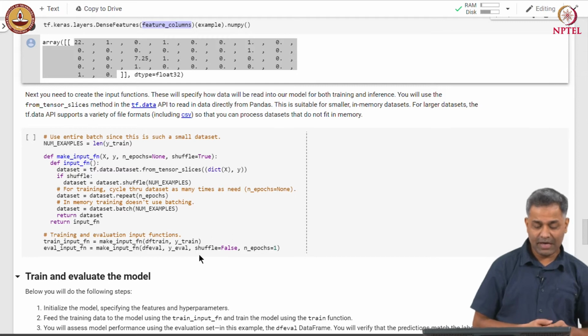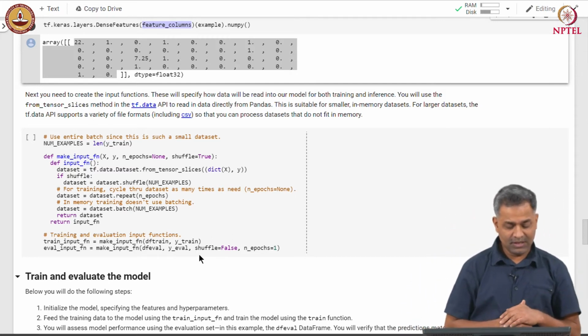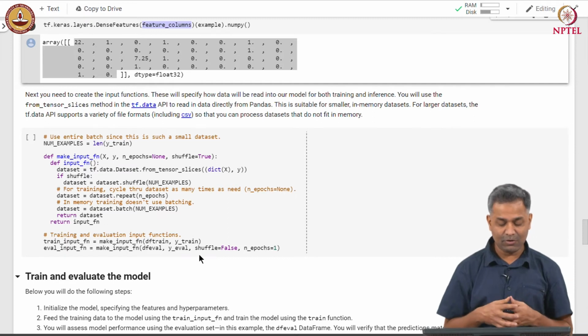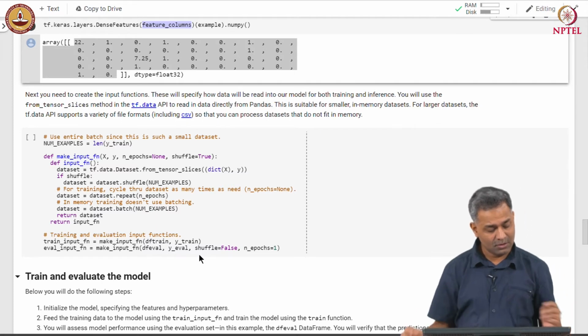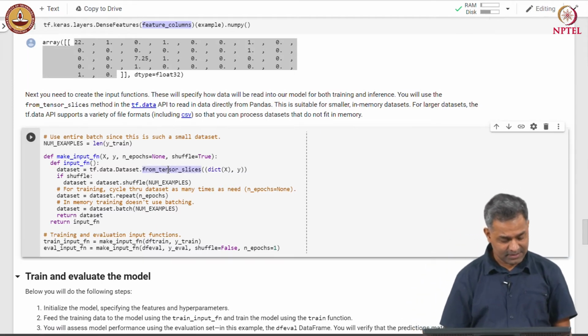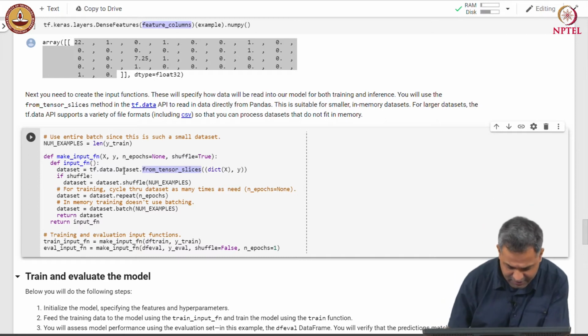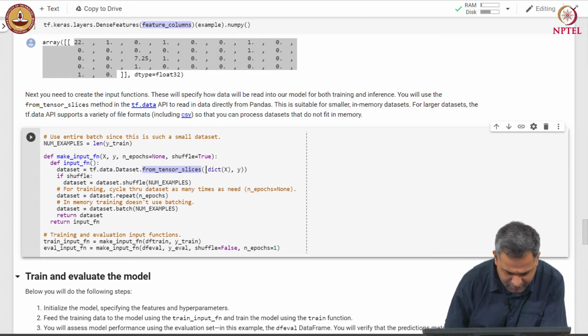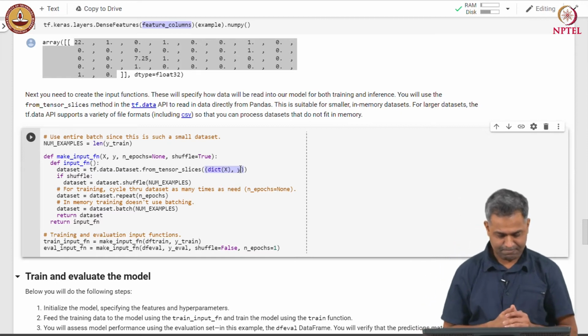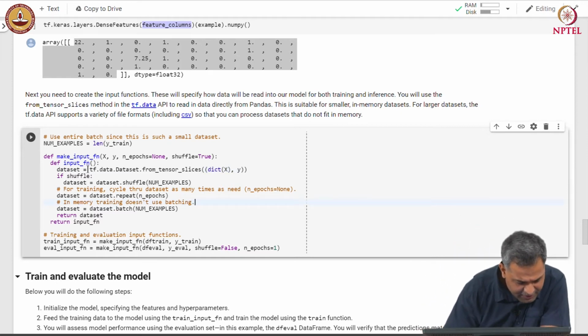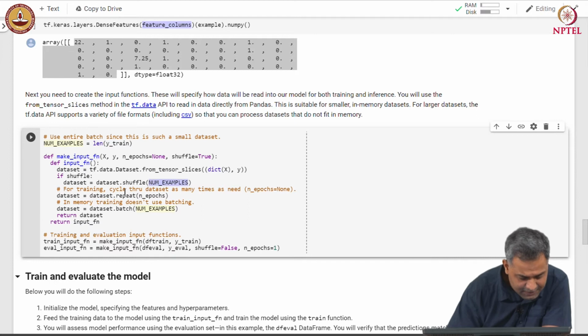Next, we need to create an input function. This will specify how data will be read into our model for both training and inference. We will use from_tensor_slices to create the data set. Here the data set is in memory and is stored in a pandas data frame. So, after creating the data set, we shuffle it, where we set the buffer size to the number of examples, and we cycle through the data set as many times as we need.